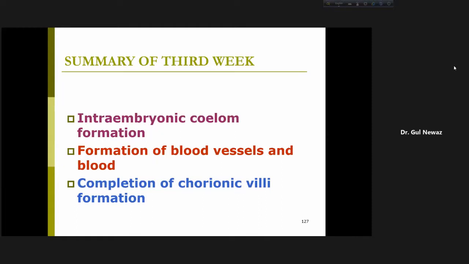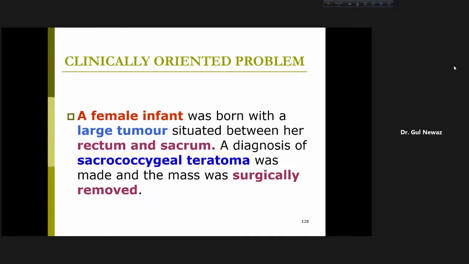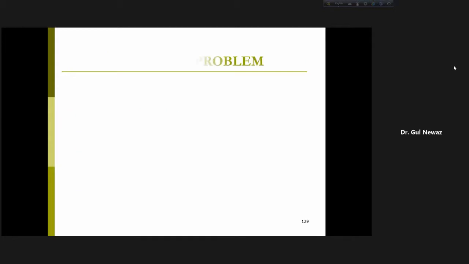If you remember the events, we can easily remember. So this is the end of third week, which is very important. So many questions come here in the exam. Just an interesting thing: a female infant was born with a large tumor situated between her rectum and sacrum. A diagnosis of sacrococcygeal teratoma was made, and the mass was surgically removed. I told you that whenever there is a remnant of primitive streak, there will become a tumor, and we call it sacrococcygeal teratoma, and it can be surgically removed.